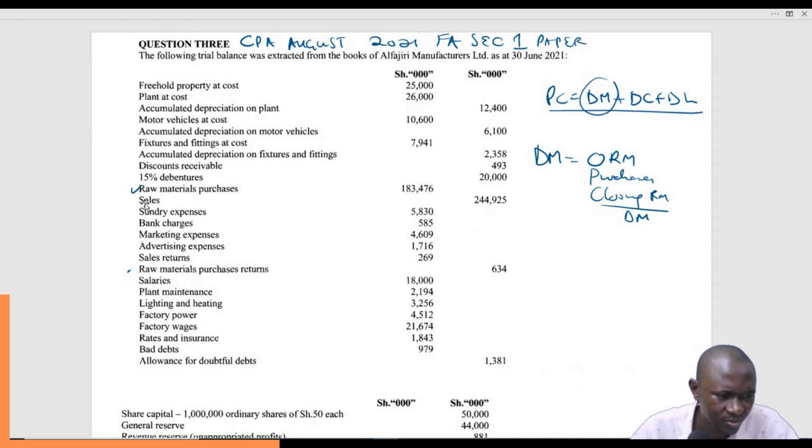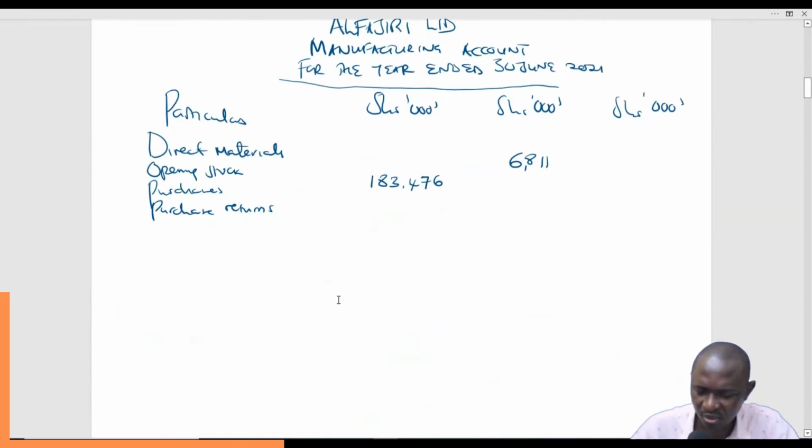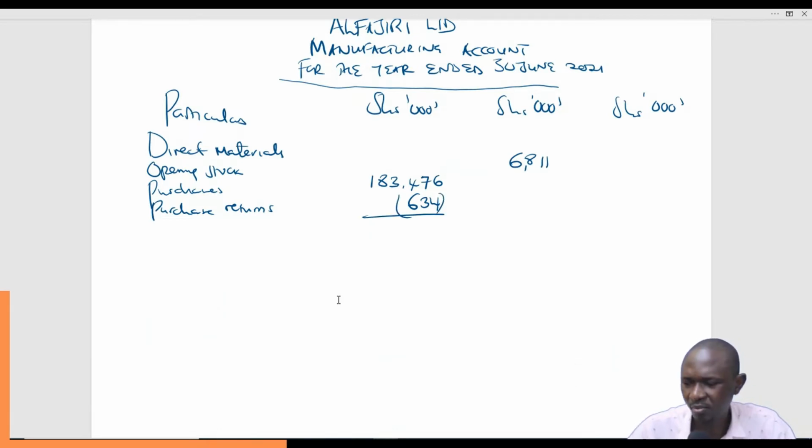Where is purchase returns? Somewhere here. Raw material purchase returns 634. So that one we are going to less 634. If we had carriage inwards, possibly we would also have included it, but I've not seen it. So we come here, 183,476 minus 634.